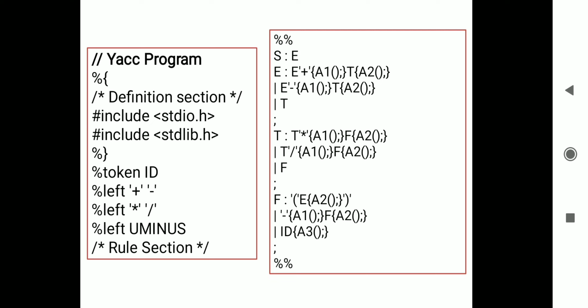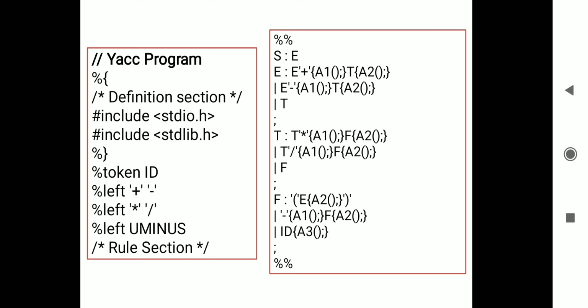Similarly term equals term into factor: a1 function call, and whenever t into f is reduced to t, the a2 function is called. Divide is similar. T derives f, no semantic action. Similarly f gives us in bracket of e, and when we encounter the e, the a2 function is called.